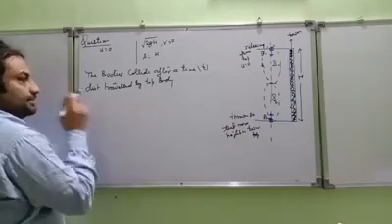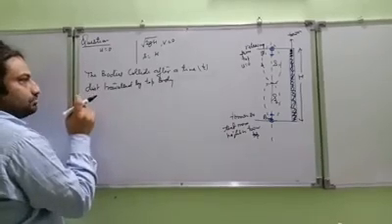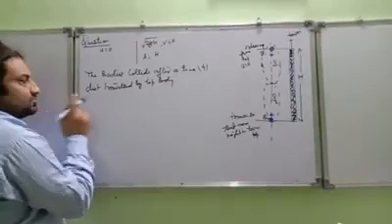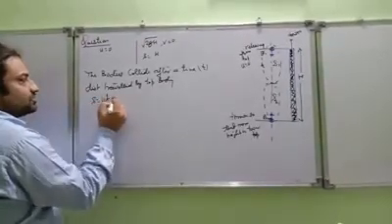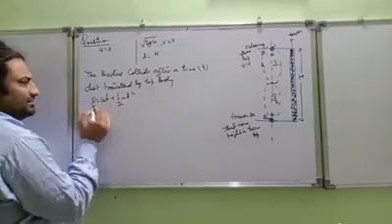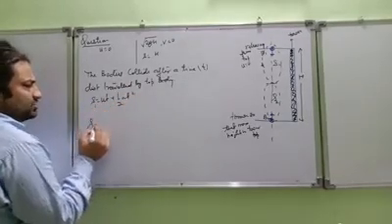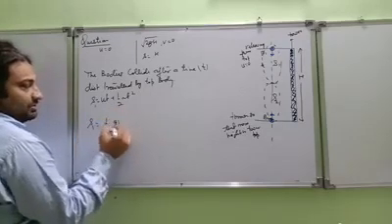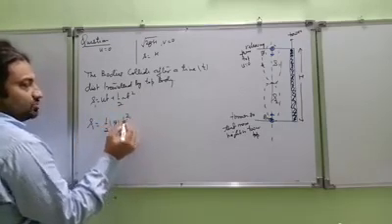How is it traveled? You have to find s and t. So we will say s is equal to ut plus half at square. Clear? So this is s1 equal to half into... how much is your a? A is nothing but g, okay, into t square.